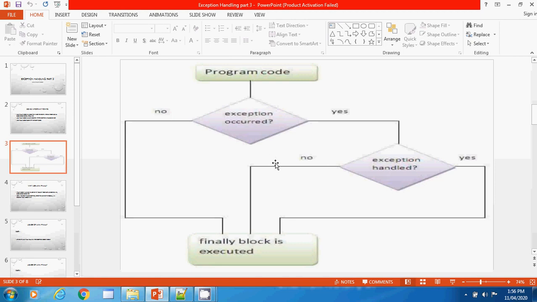If it is not handled properly, then also the finally block is going to be executed. If it is handled properly, then also the finally block is going to be executed, right? So with the help of this flowchart, it is much clearer what we have to do inside this finally block, and it is also saying that in all three cases the finally block is going to be executed.